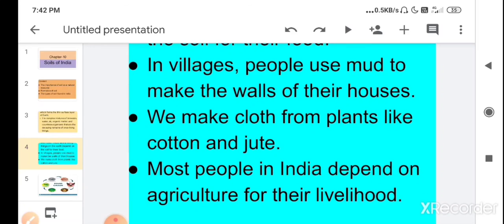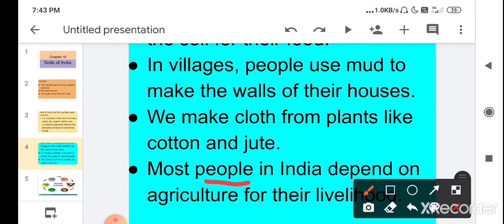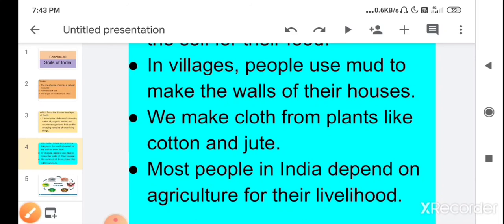The next importance of soil is, most people in India depend on agriculture for their livelihood. So by agriculture, different types of crops are grown in soil.